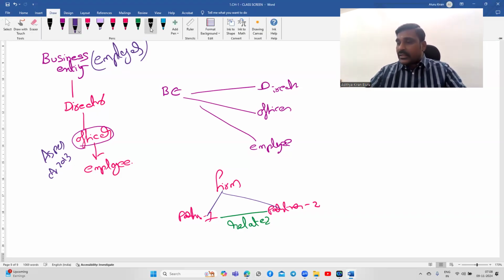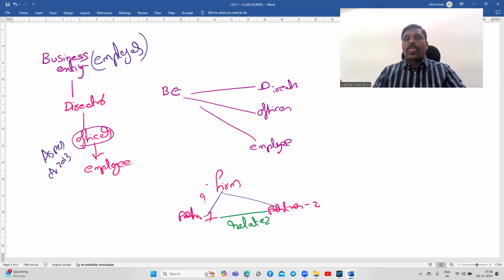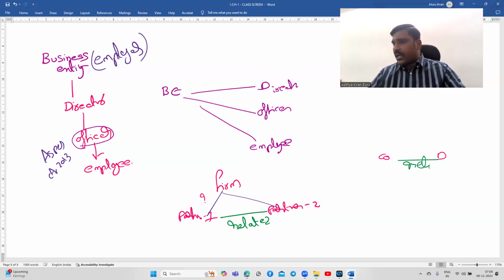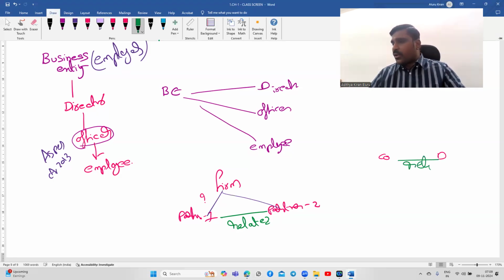But the question arises: the transaction between the firm and the partner may or may not be related. Similarly, in the case of a company, when they say company to director, it is related, but not company to shareholder.